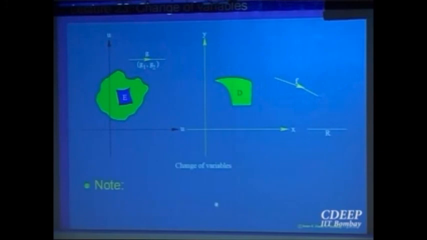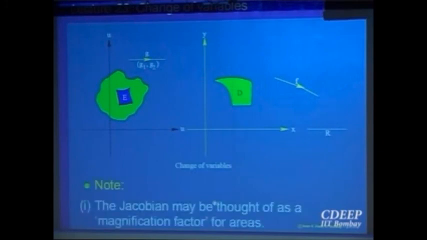So let us probably think about what the Jacobian is essentially doing. It is kind of a magnifying factor: dx dy, that is dA in terms of x y, goes to Jacobian times du dv. So it's kind of a magnification, that is the magnification you are getting, right, change of variable gives you that much magnification.